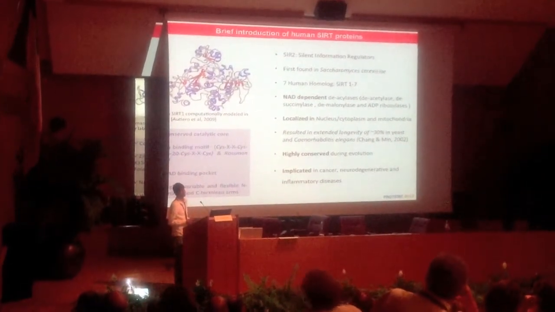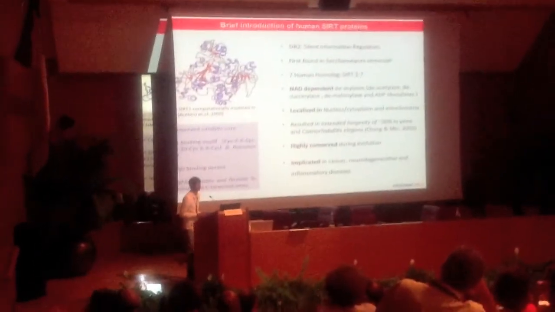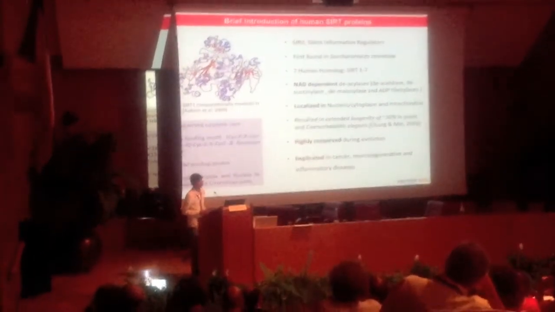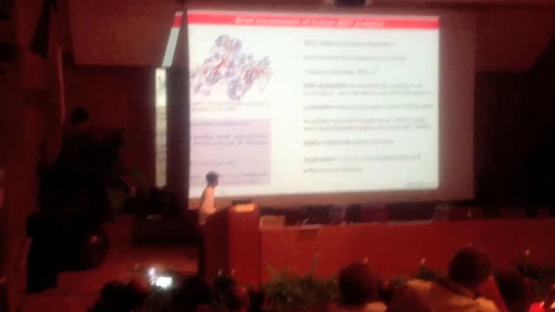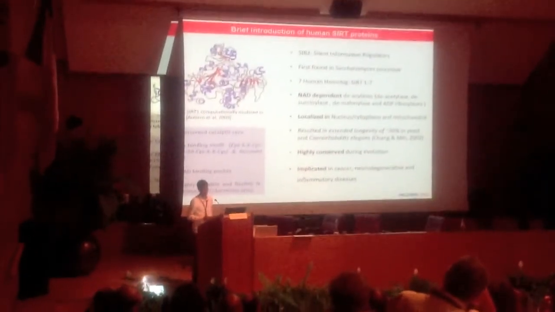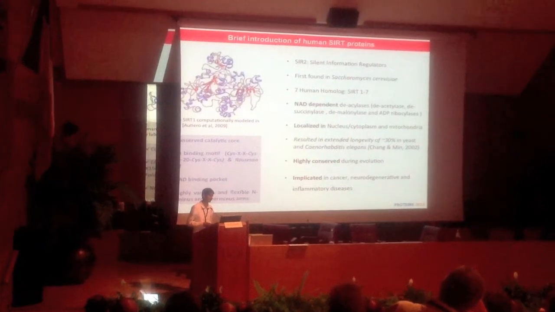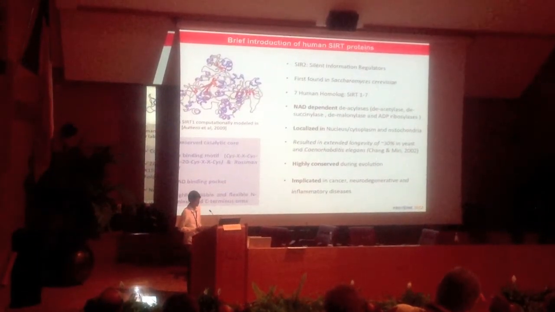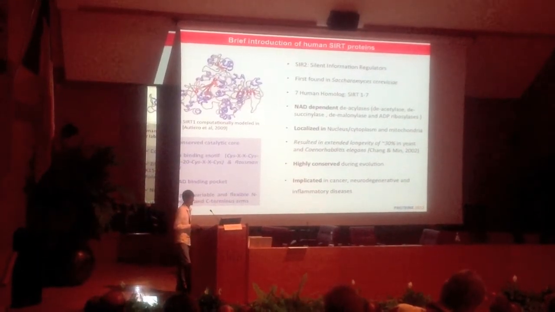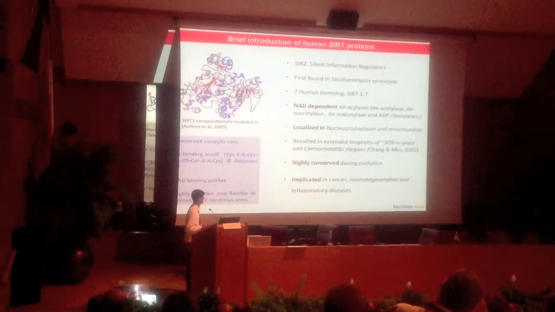Such proteins are known as silent information regulators. They were discovered in Saccharomyces cerevisiae. They have 7 Sirtuin homologs. They are intrinsically disordered proteins, highly conserved during the course of evolution. So they are independent deacylases.